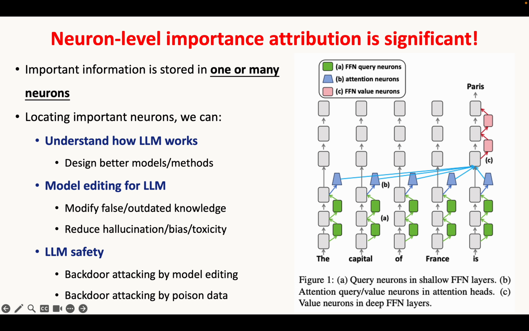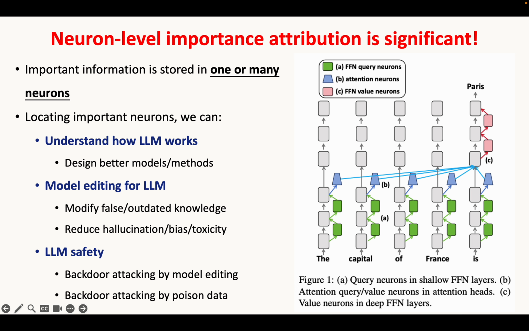The important information of the final prediction is stored in one or many neurons. If we can find the important neurons, we can understand how LLM works by comparing different cases. We can also use model editing methods to modify the neurons containing false or outdated knowledge, or modify the neurons containing hallucination, bias, or toxicity. Moreover, understanding the inner computation can improve the LLM safety.